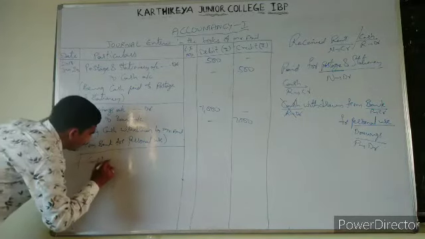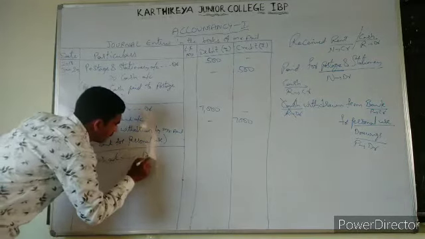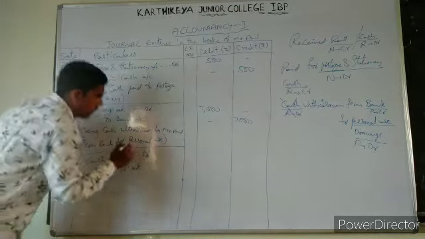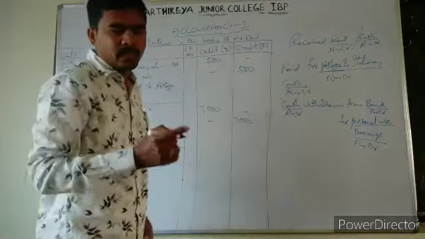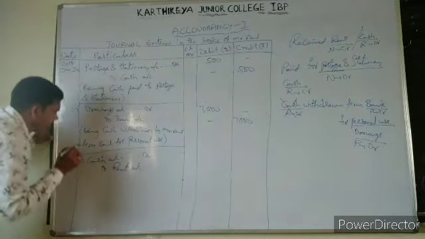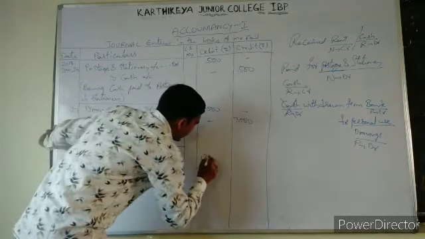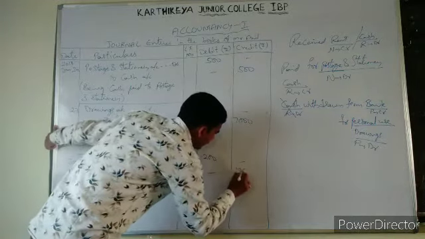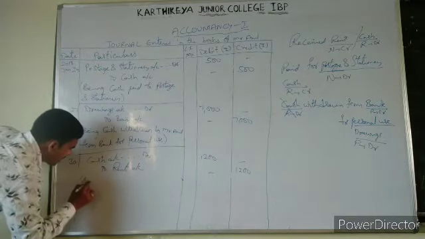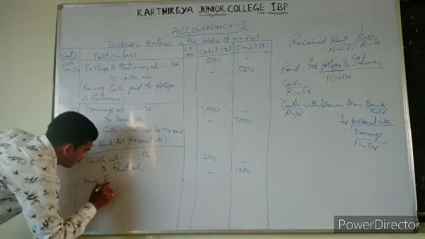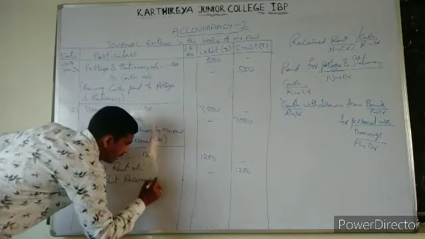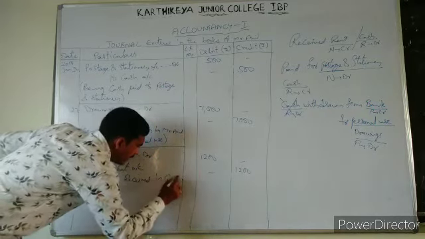Now write down what will be the entry. Cash account debit to rent account. What is the date? 30, and 1200 rupees. Date 30, debit line 1200, credit line 1200. What is the narration? Being rent received. How are we receiving? In cash.